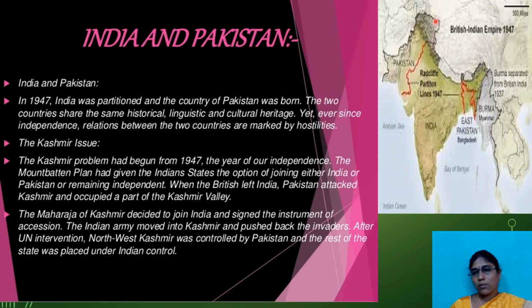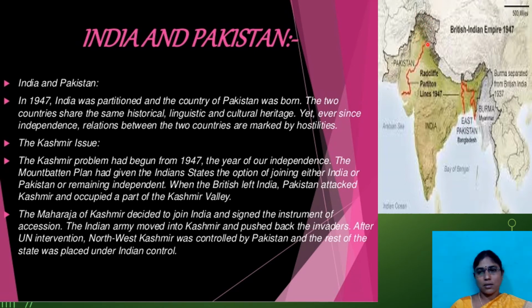So the British gave one opportunity to Jammu and Kashmir: either they can join India or Pakistan, but they were not willing to do anything, so they were added to India, but they were following their own constitution, as you know, until very recently. Then immediately Pakistan attacked Jammu and Kashmir and occupied the western part of Jammu and Kashmir, and they added it into Pakistan.